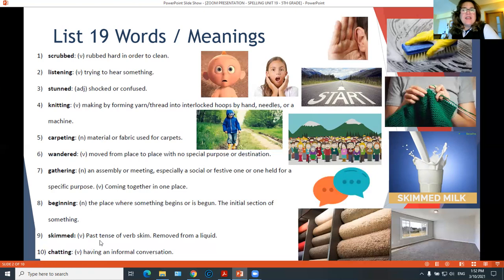Chatting. Chatting is having an informal conversation, and nowadays you can refer to this conversation either personally or, for example, using your phone, chatting in WhatsApp. Okay, so it's used both for written or personal conversations.